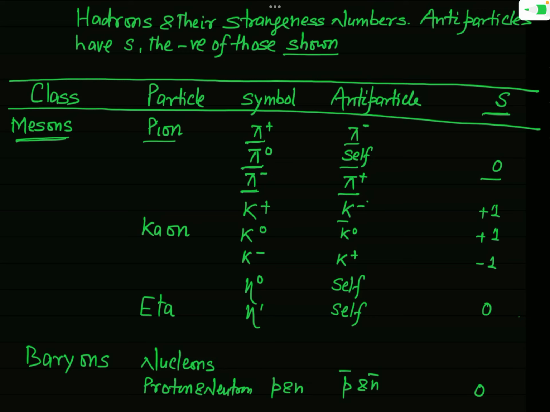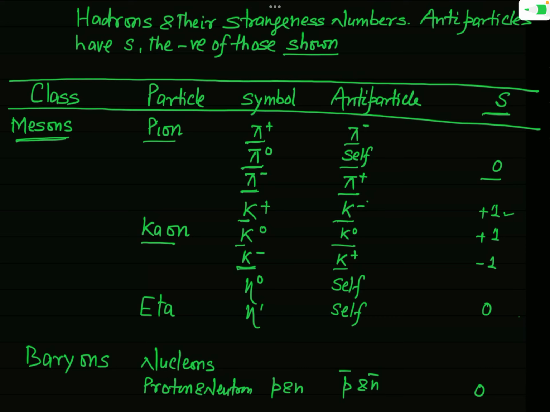Now the second particle of the class meson is the kaon, and the kaon is also of three types: K plus, K0 and K minus. You can see here that the antiparticle of K plus is K minus, that of K0 is K0 bar, and that of K minus is K plus. And the strangeness number for K plus is plus 1. See here, this is the strangeness number of K plus.